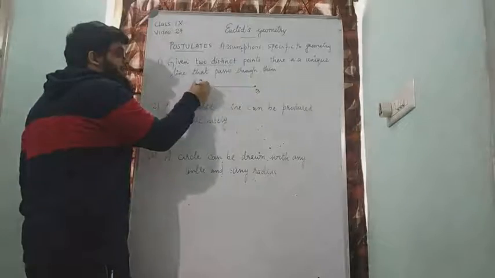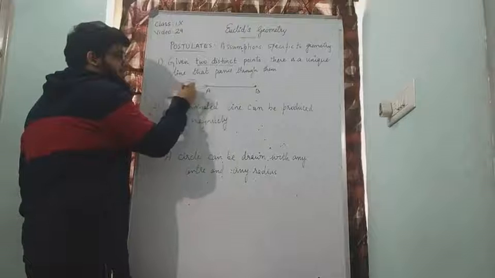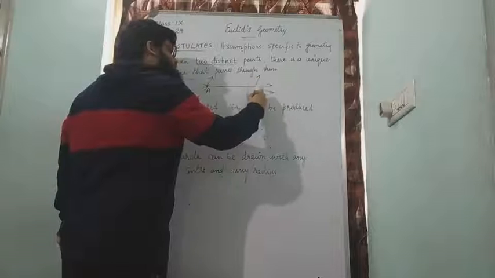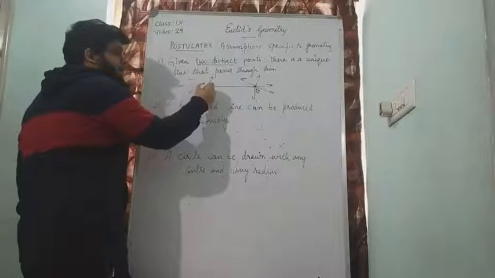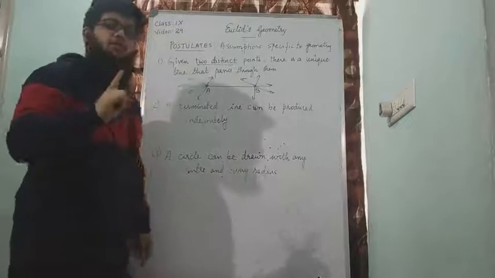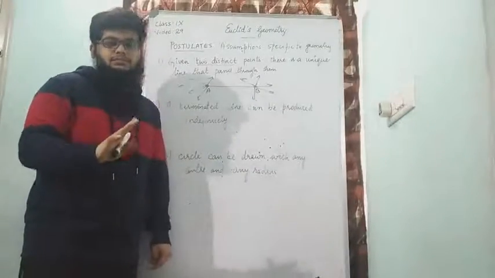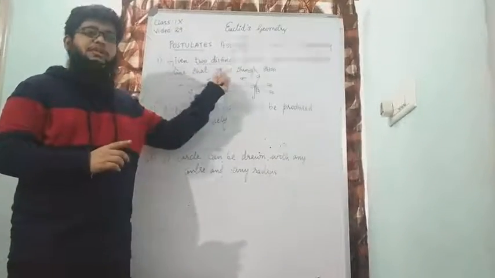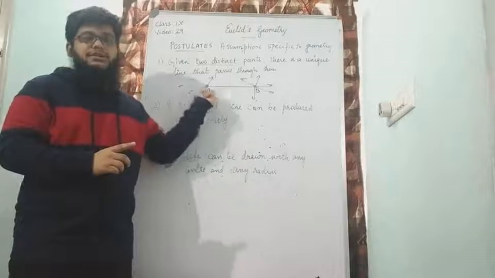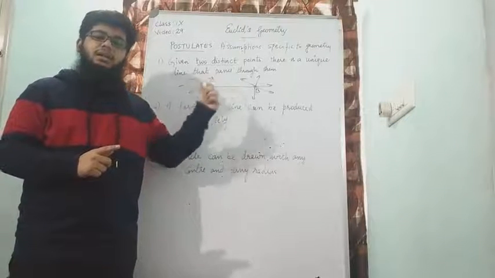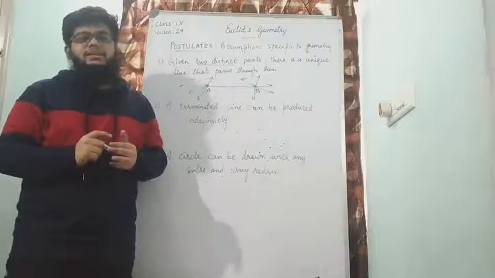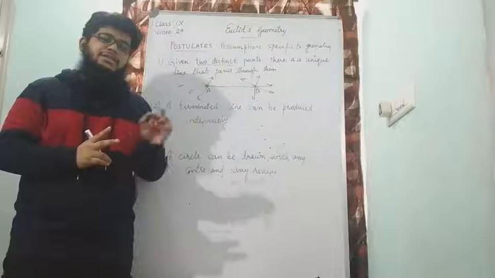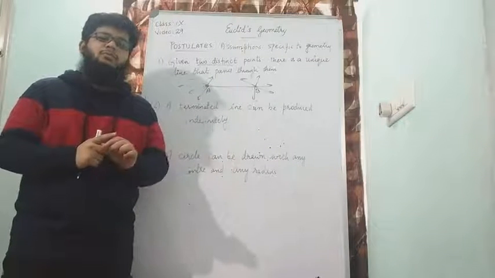Now from point A, there can be many lines that can go here, like this, like this, like this. Many lines in many directions. From B also many different lines can go. But from point A to point B, only one common, unique line can pass. I hope you understood the meaning of postulate 1. And now you also understand why it is called a postulate, because it is related only to geometry. That's why these kinds of statements or assumptions are specific to the field of geometry. They are called postulates. So according to postulate number 1, given two distinct points, that means if I have two different points, there is a unique line that passes from point A to point B.